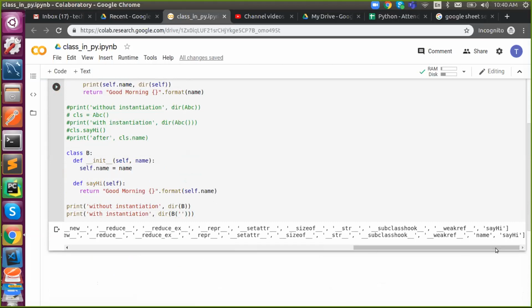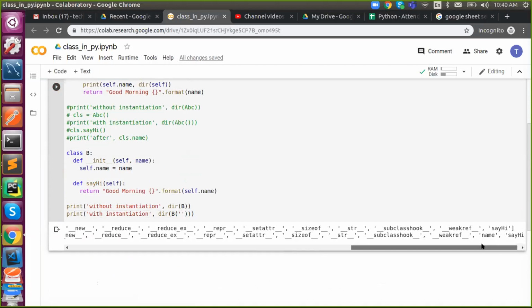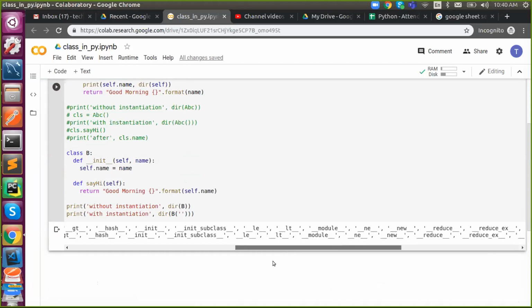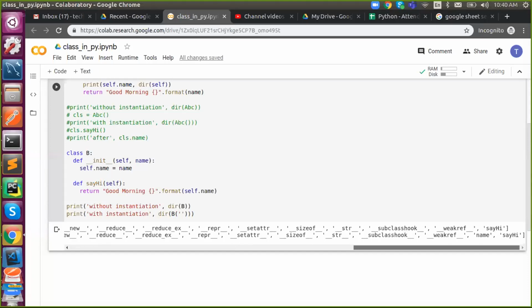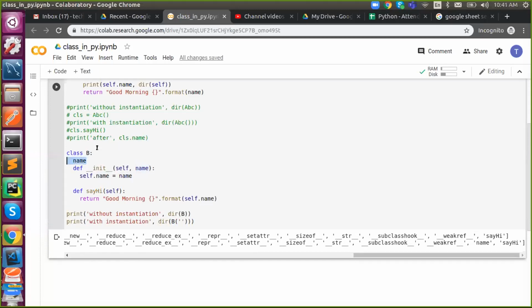Just see the difference. What happens without instantiation and with instantiation? That is what we are going to talk about today. What happens without and with instantiation in this method? Because I never declared name here.